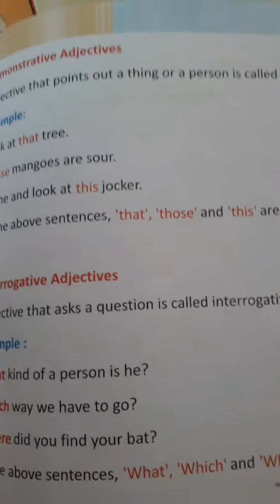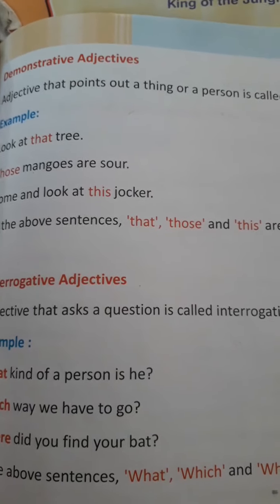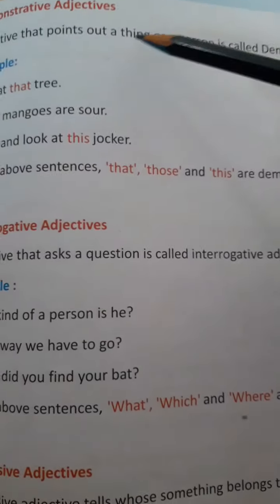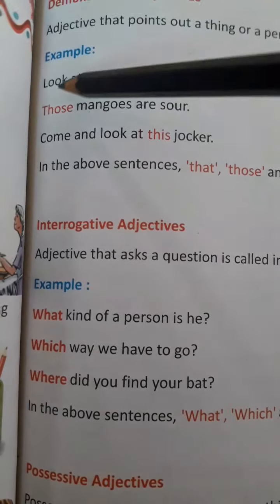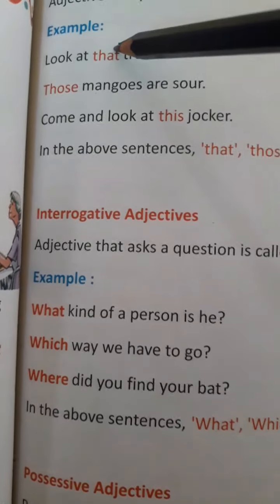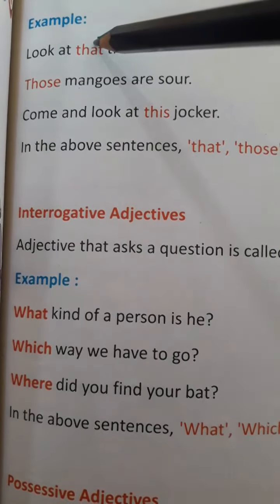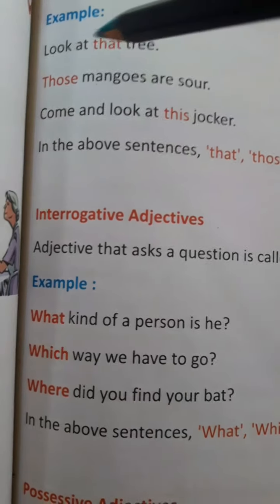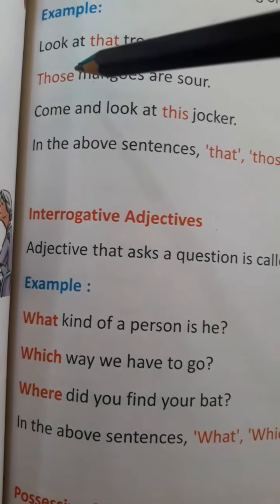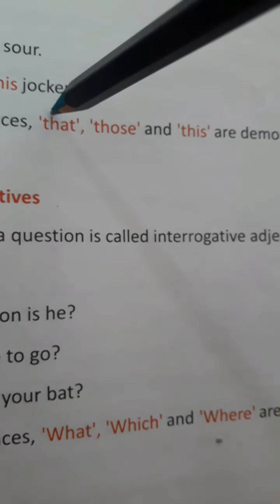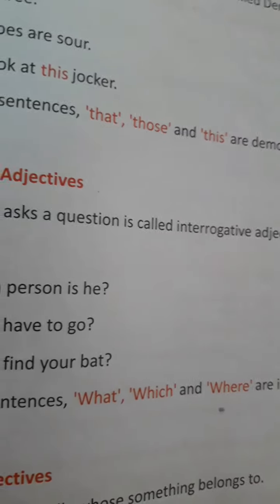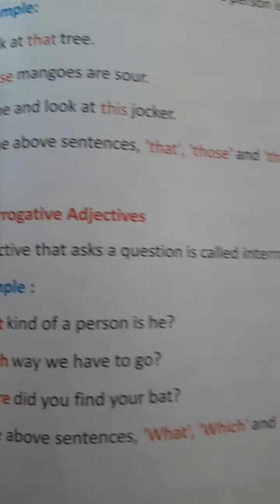Now come to the demonstrative adjective. What is a demonstrative adjective? Demonstrative means to point out something. So an adjective that points out a thing or a person is called a demonstrative adjective. For example, look at that tree. What is that here? This is your demonstrative adjective. Those mangoes are sour. Those is a demonstrative adjective. That, those, this and these are the demonstrative adjectives.